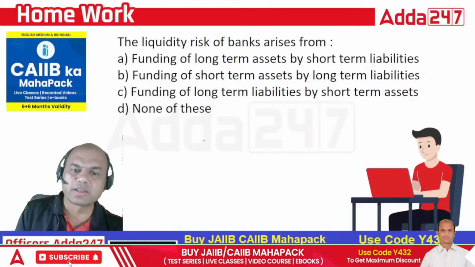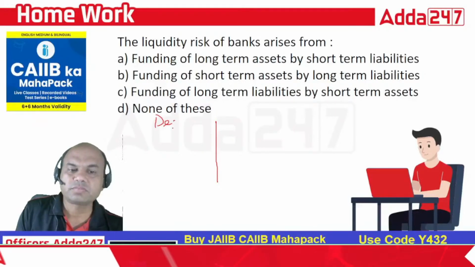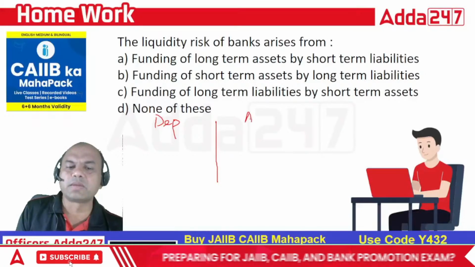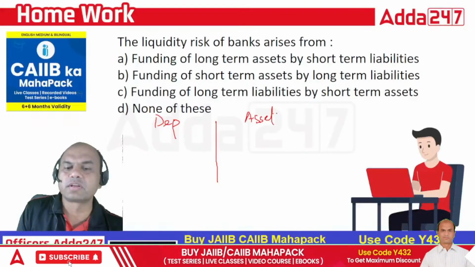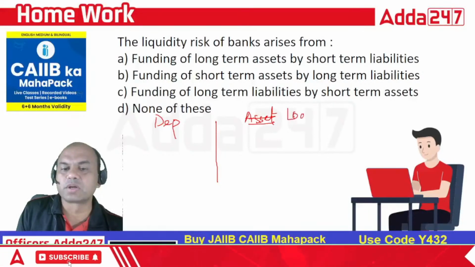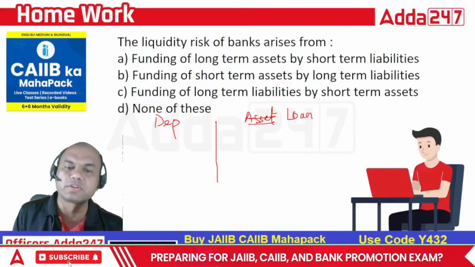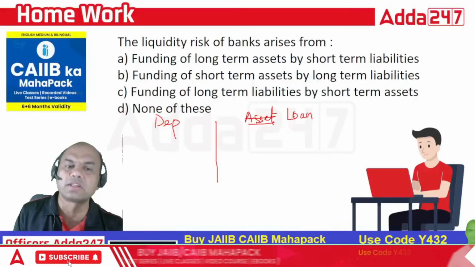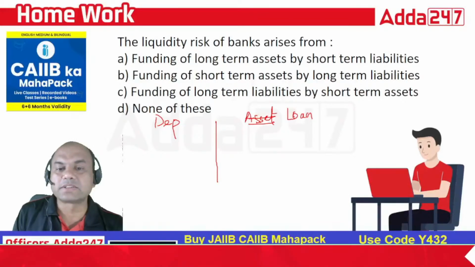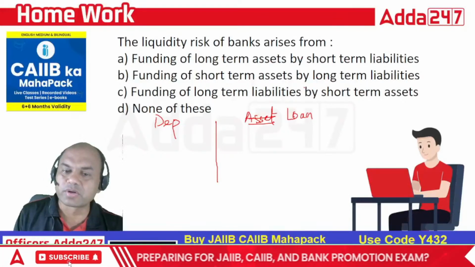Let me explain to you. Okay, let's consider two things. One is deposit. Okay, keep it very simple. We always believe in keeping things simple. So deposit, and let me call this loans here. Many of the bankers don't understand assets. Here, loan is actually the asset. Deposit is actually the liability. So what is option A? Funding of long-term assets by short-term liabilities means what?